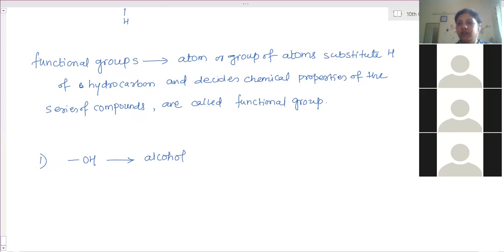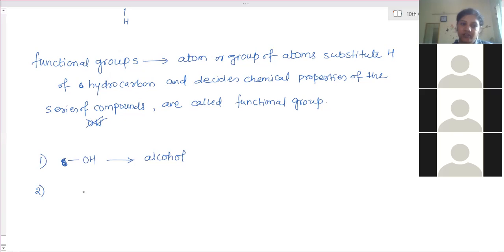OH is not ionic bonded. Here OH is a shared pair of electrons. Oxygen's 1 electron is shared with carbon and 1 electron is shared with hydrogen. It is a sharing of electrons. Don't get confused with the OH minus of acid bases. No, it is a shared electron. How many carbons are present there? Okay, this is one alcohol.